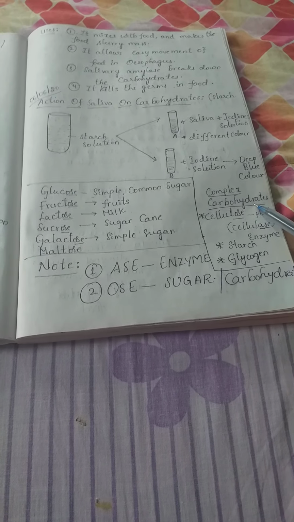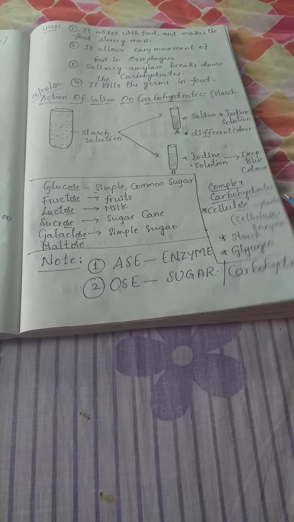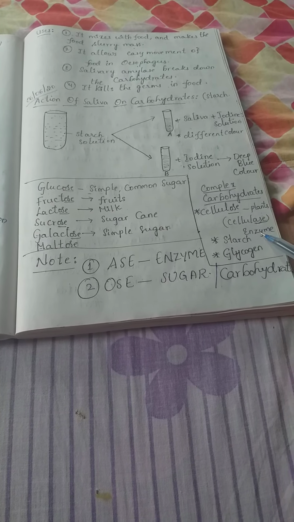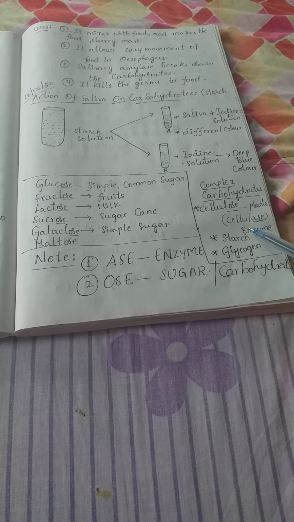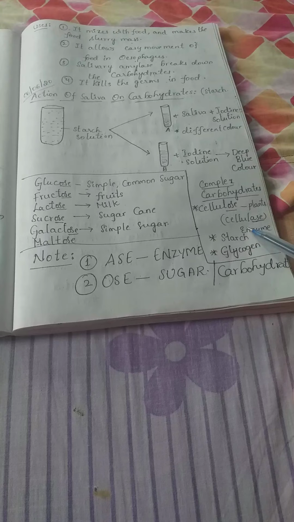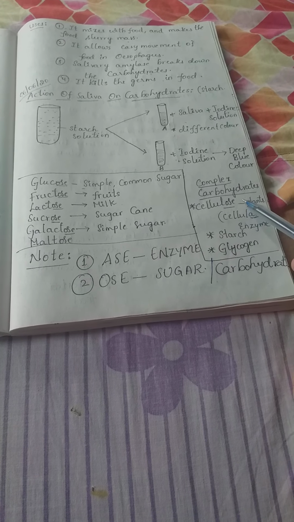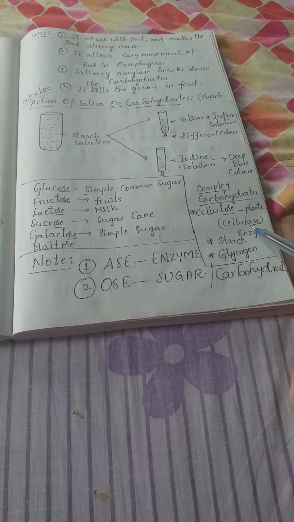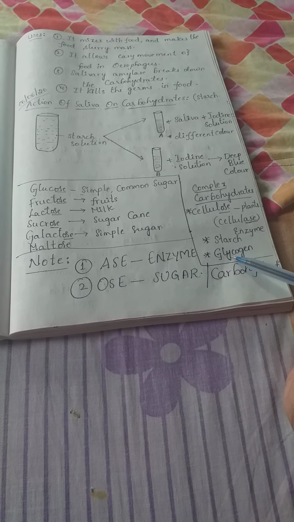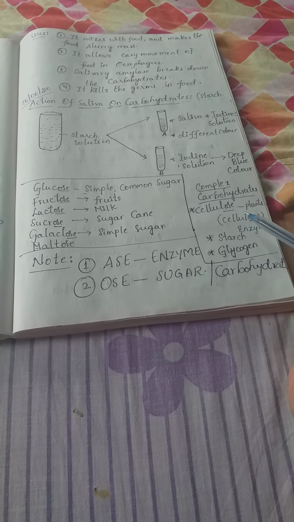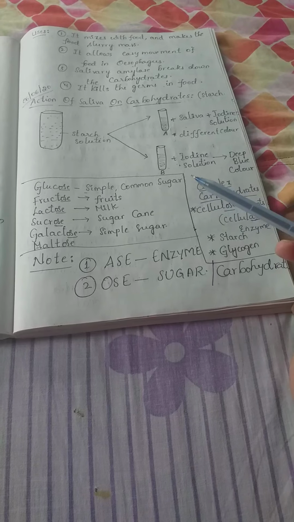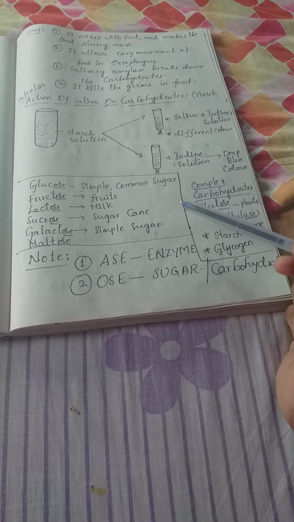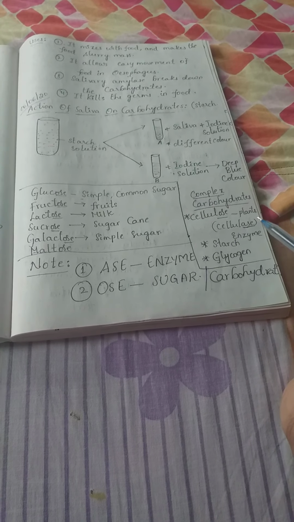Next, complex carbohydrates. Cellulose is present in plants. It is digested by the cellulase enzyme, which is present in the stomach of ruminants. We do not have the capacity to digest cellulose because there is no cellulase enzyme production in our body. Next, starch and glycogen are also complex carbohydrates. Starch is stored in plants, and glycogen is stored in animals.